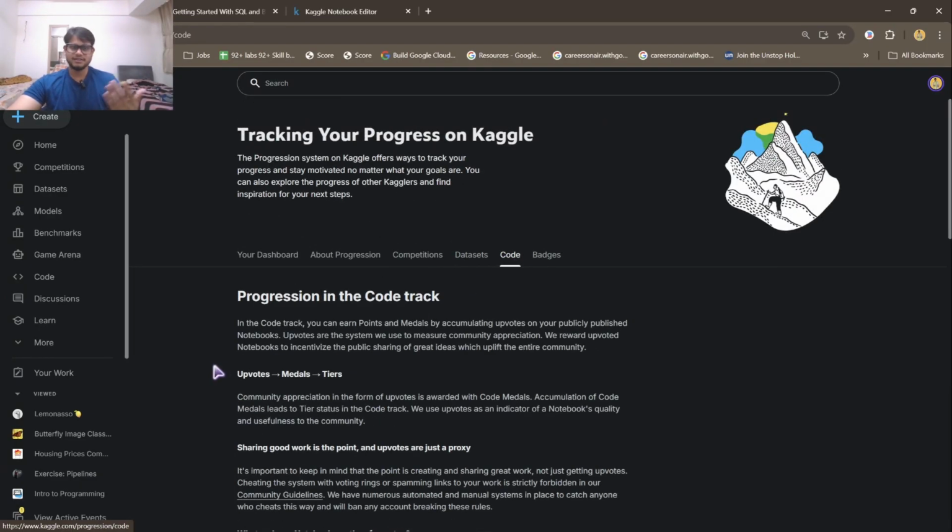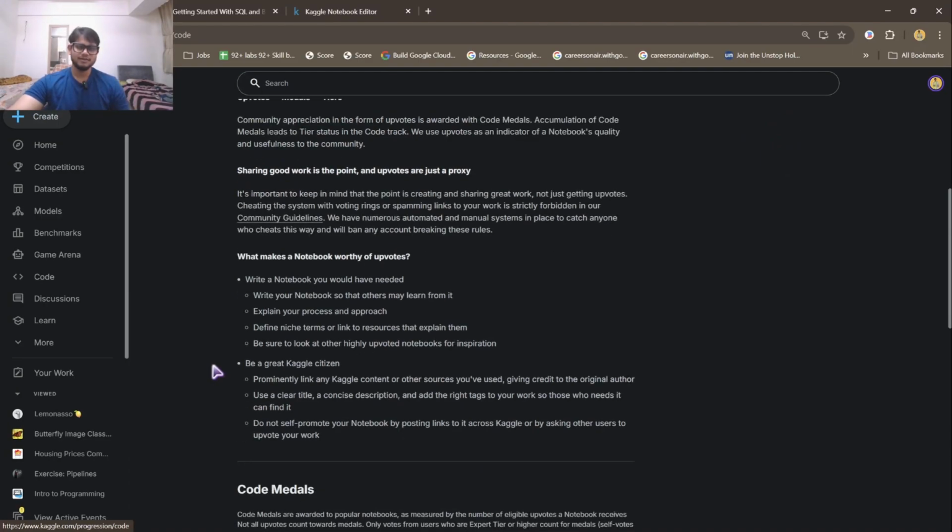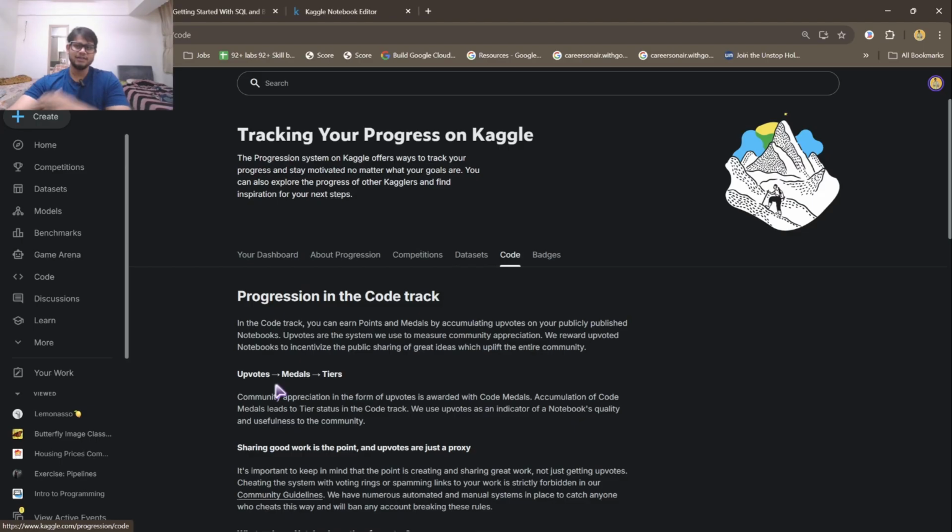Coming to the code section, where I became an expert because I usually spend most of my time coding. I don't even think of getting to any kind of tier in Kaggle, because tiers don't matter to me. Whatever I code and whatever I do does matter to me. So if you want to become a grandmaster, my advice would be just keep posting good datasets and you will eventually, quite easily, get to grandmaster.